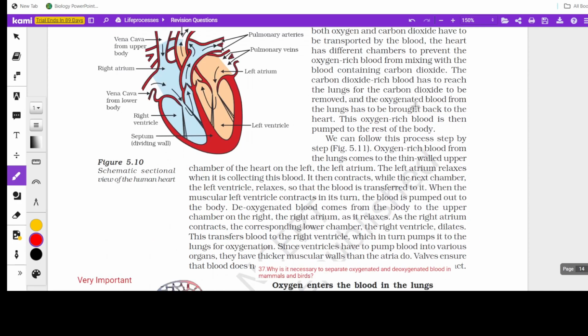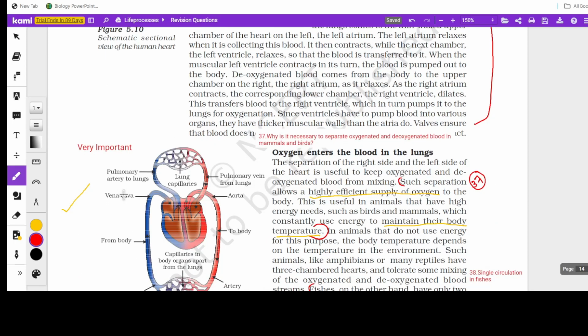Coming to transportation, in the transportation region, this part talks about the circulation of blood. I suggest at this last moment, because it's high time, rather than learning this whole paragraph, you can just refer to the schema, and by referring to the schema you can learn the blood vessels and its circulation. The 4 chambers, the blood vessels entering and exiting, where it carries the blood to, where it brings the blood from. So this schema will help you.